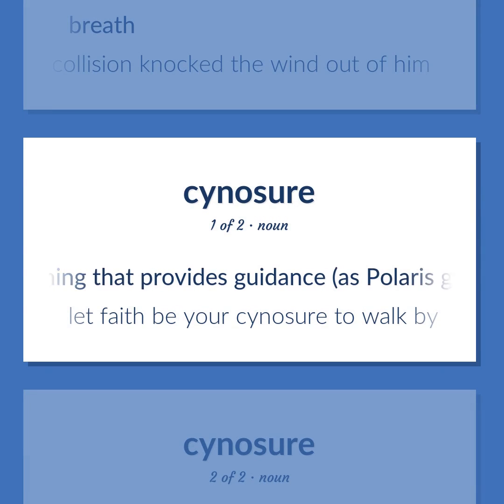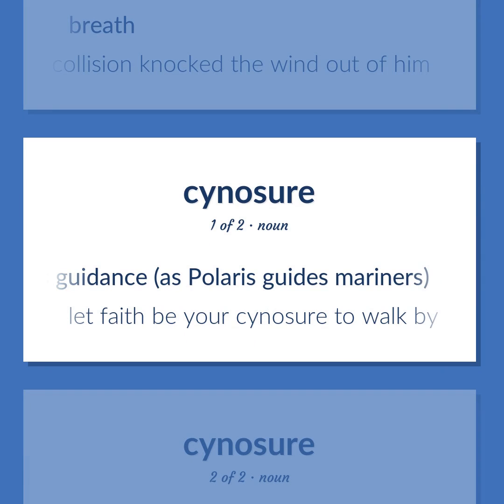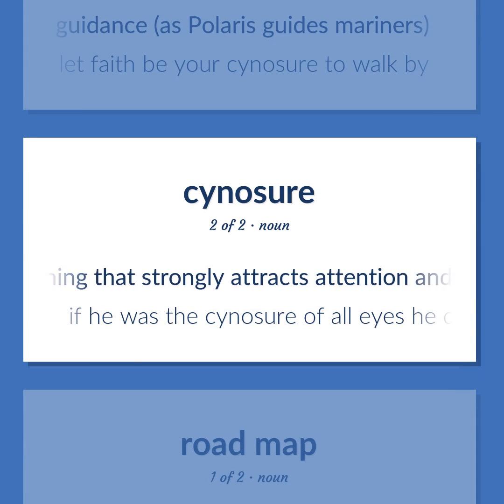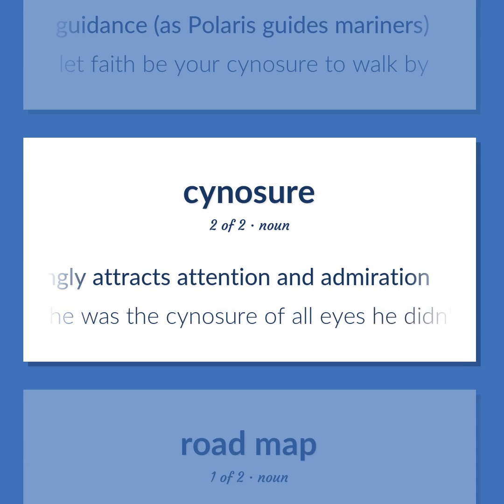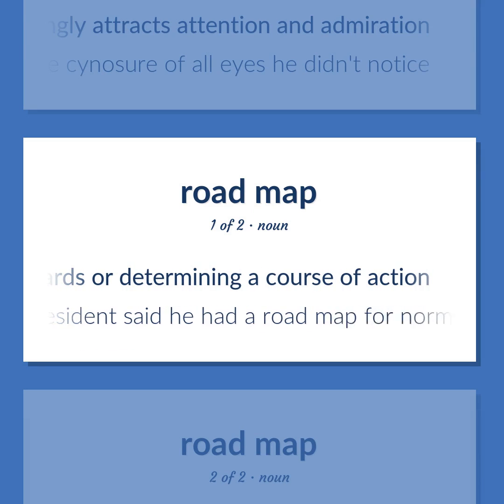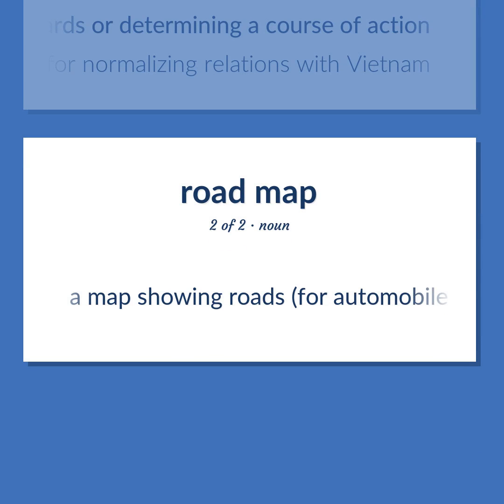Something that provides guidance, as Polaris guides mariners. Let faith be your cynosure to walk by. Something that strongly attracts attention and admiration. If he was the cynosure of all eyes, he didn't notice. A detailed plan or explanation to guide you in setting standards or determining a course of action. The president said he had a roadmap for normalizing relations with Vietnam. A map showing roads for automobile travel.